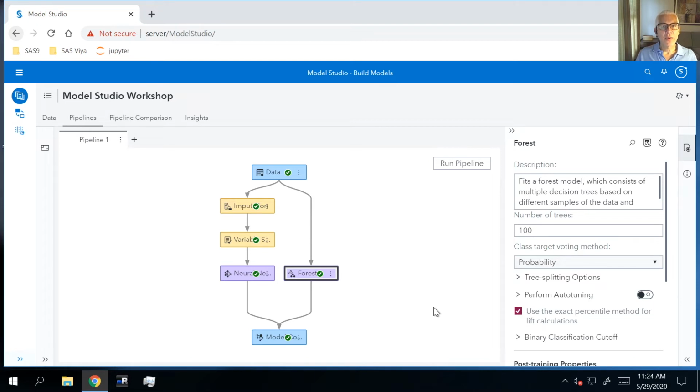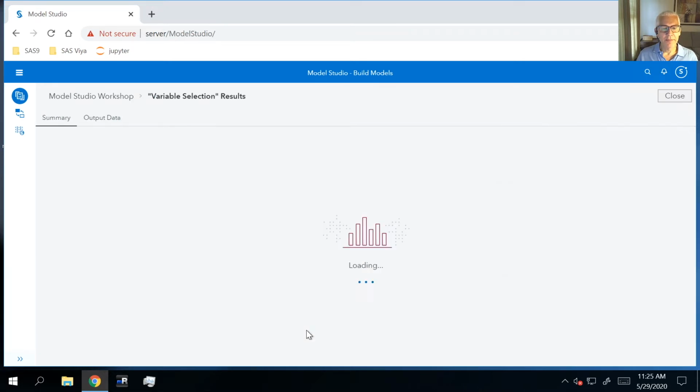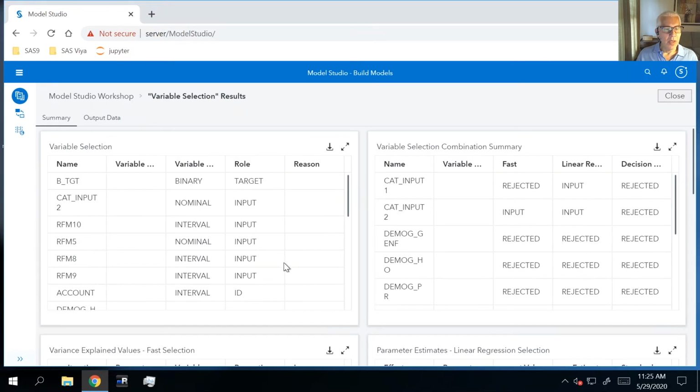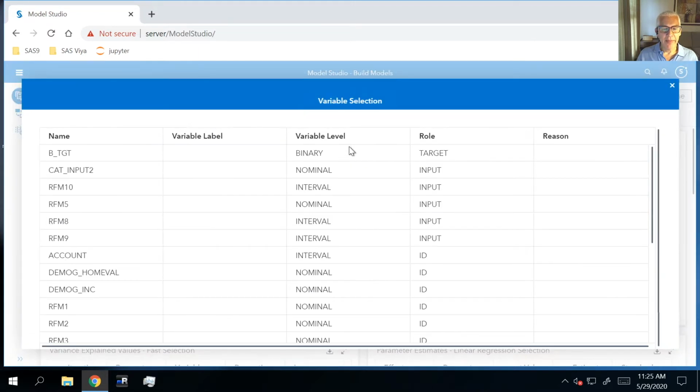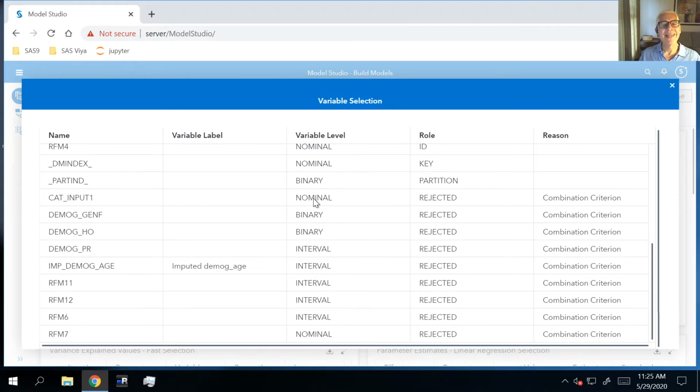My model has finished running, so let's start to investigate some of the results. I'm going to start by taking a look at our variable selection node, and we're going to go into the results. You can see we have a variable selection table, and if we expand that, we can actually see which of these variables, our input variables, have been rejected and why they've been rejected. So the reason is a combination of our criterion.